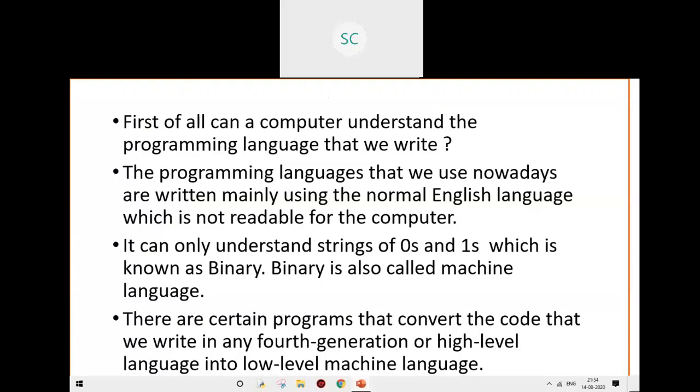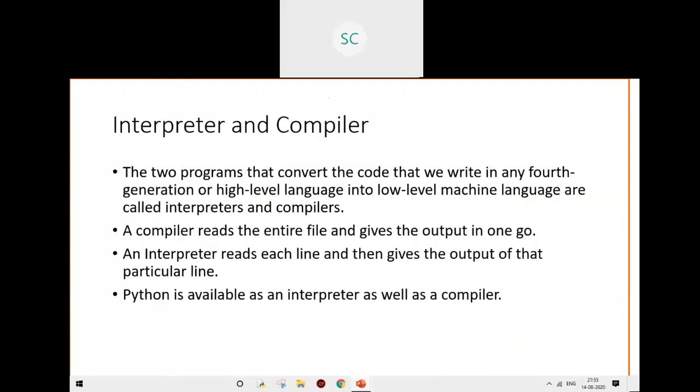So how does the computer understand the programs that we write? There are certain programs that convert the code that we write in any fourth generation or high-level language into low-level machine language. These two programs are called interpreters and compilers. So what is the difference between the two? A compiler reads the entire file and gives the output in one go. However, an interpreter reads each line and then gives the output of that particular line.